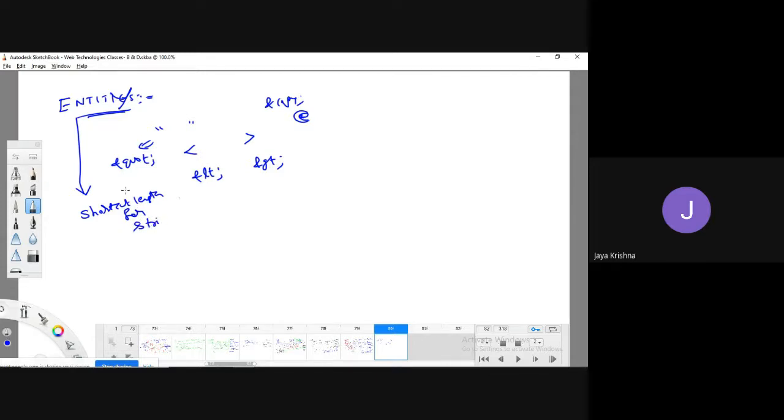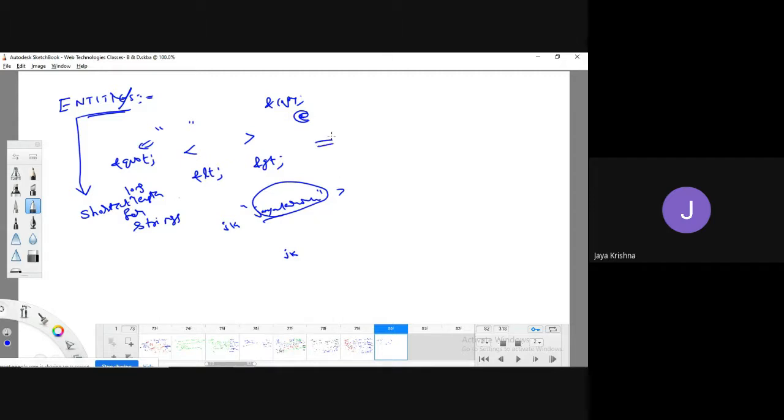For example, every time you need to write Jay Krishna, instead of that you can write JK, meaning that wherever you write JK, it is simply going to be replaced with the value Jay Krishna.